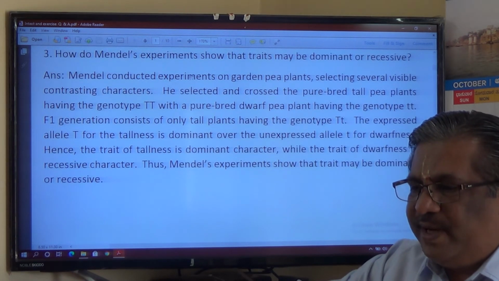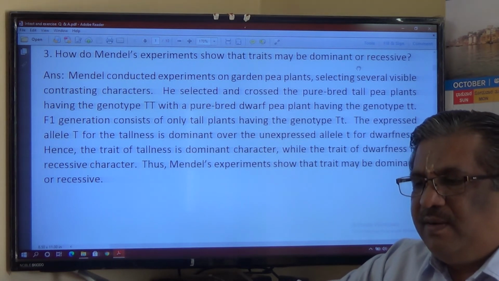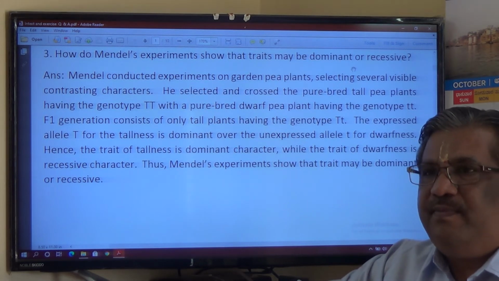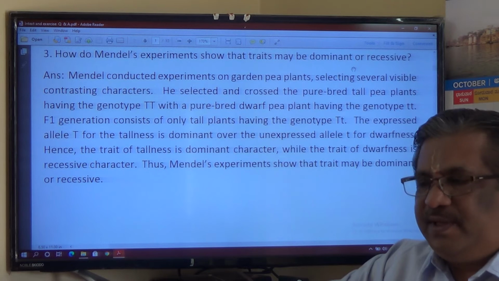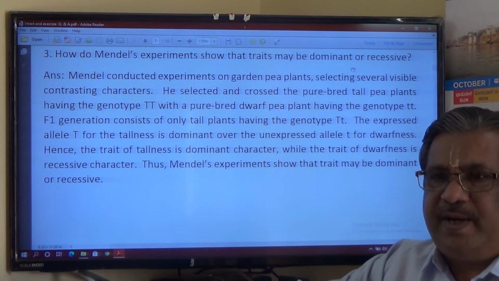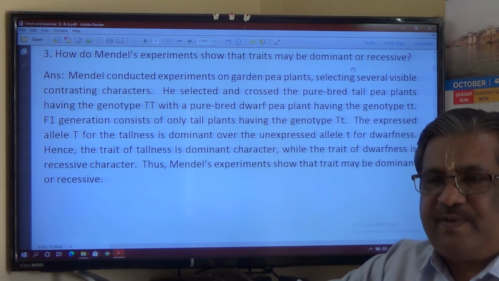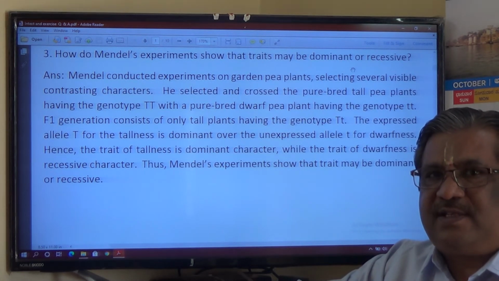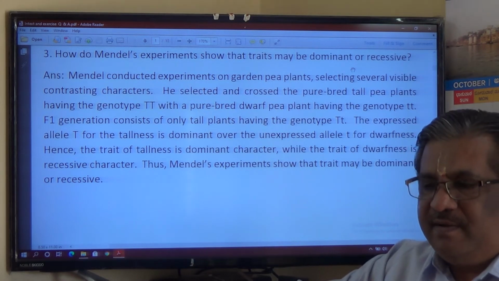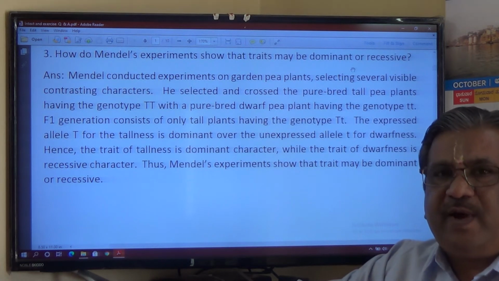Next question. How do Mendel's experiments show that traits may be dominant or recessive? Mendel's monohybrid experiment is the one that demonstrates whether the traits are dominant or recessive. So you have to explain the monohybrid experiment. What is a monohybrid experiment? Mendel conducted an experiment in which one pair of traits of contrast nature were compared and studied. So you have to explain Mendel's monohybrid experiment.